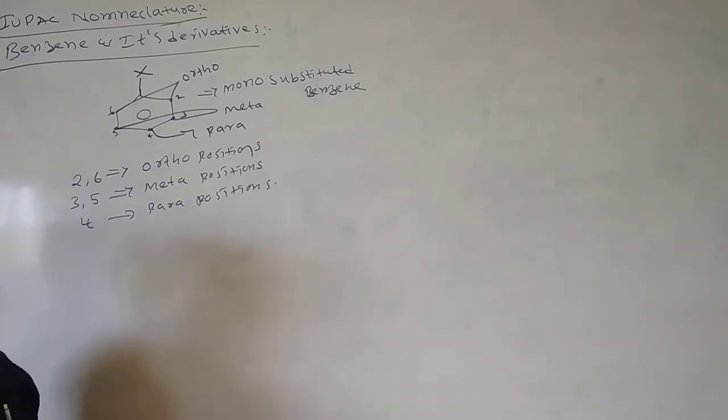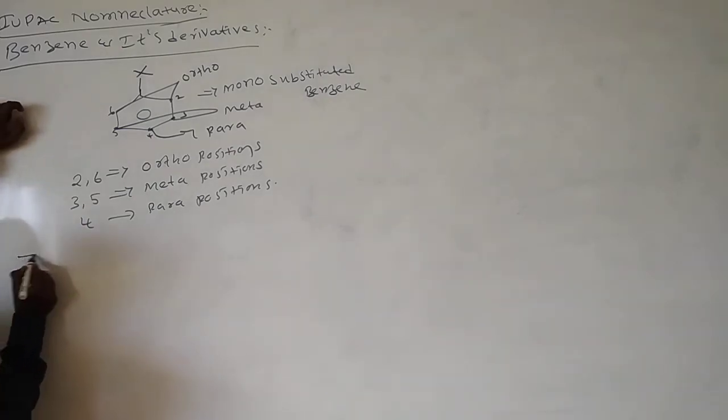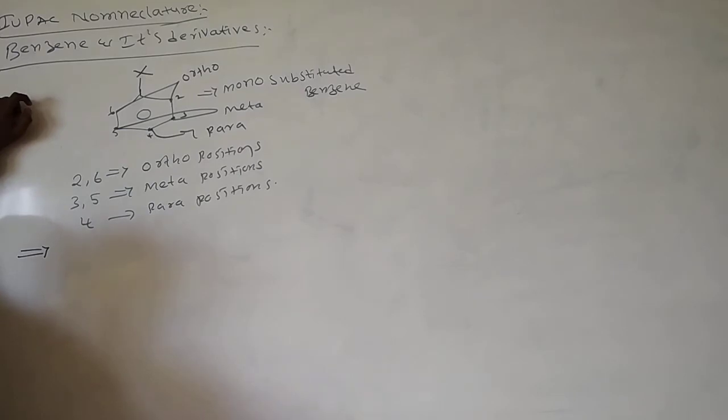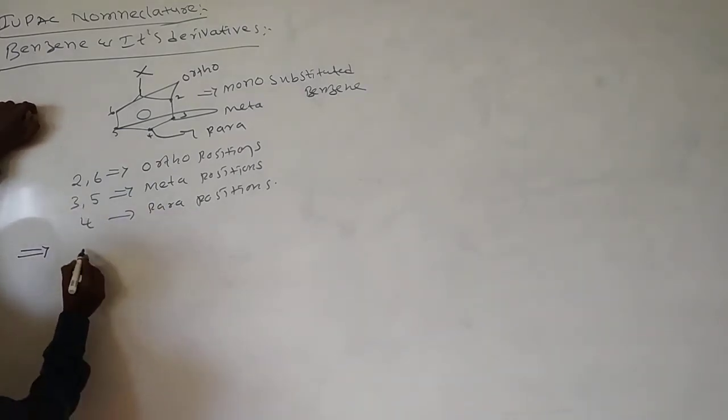This is about the positions in benzene. In continuation, we will see some more examples.